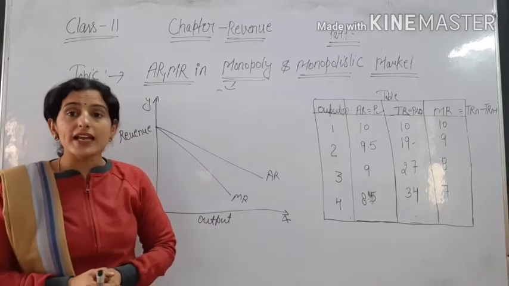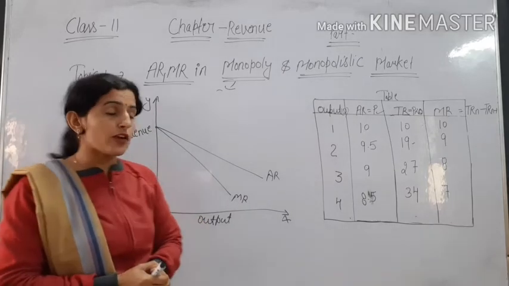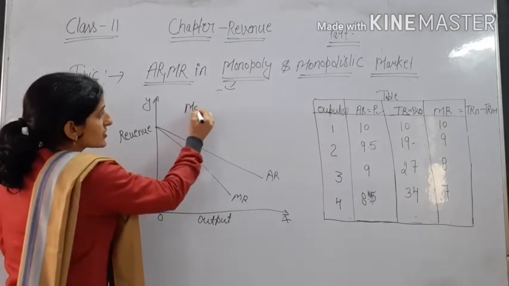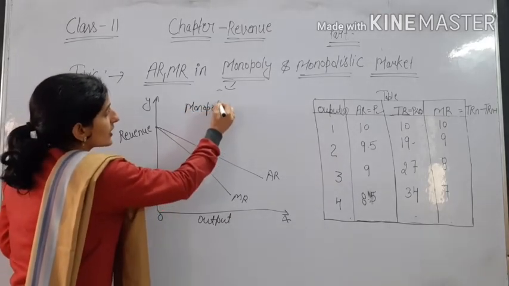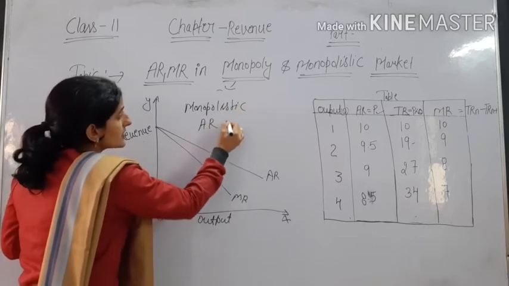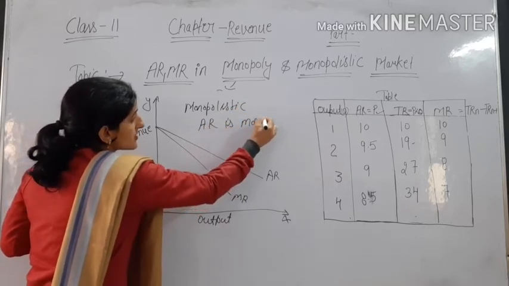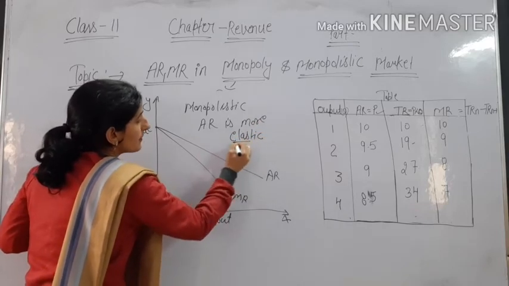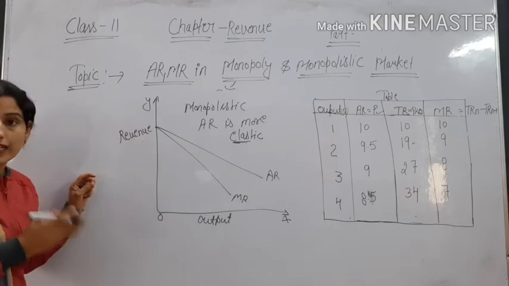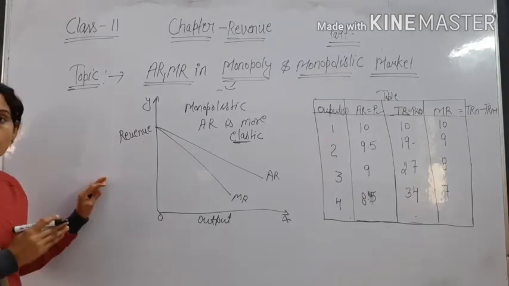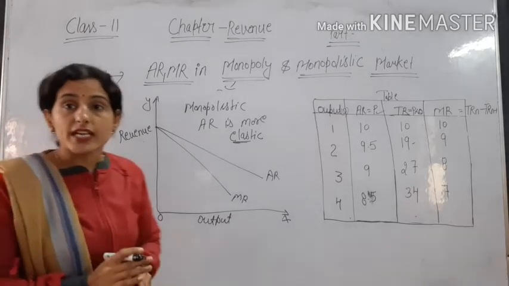Okay, so MR is downward to the AR. In the case of monopolistic competition, AR is more elastic. More elastic means it fluctuates more when there is a change in the output or change in price.